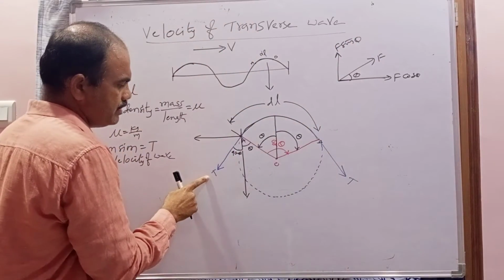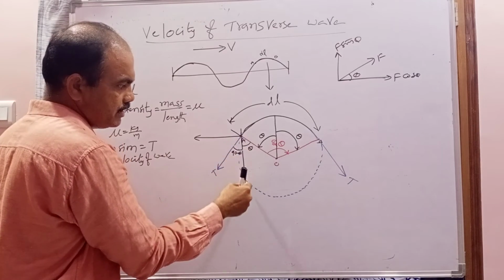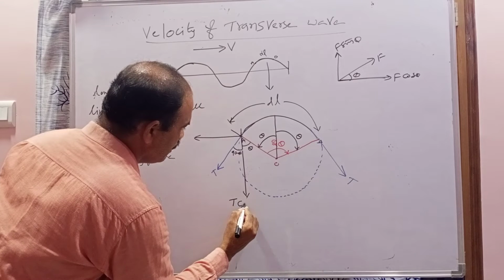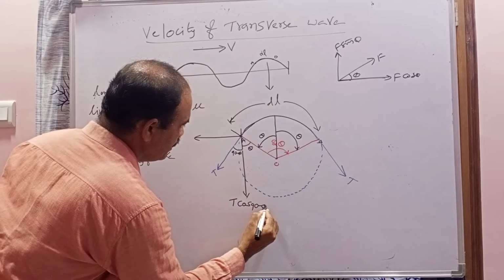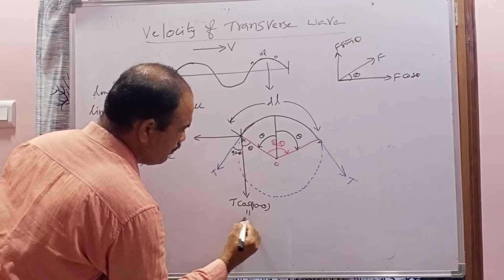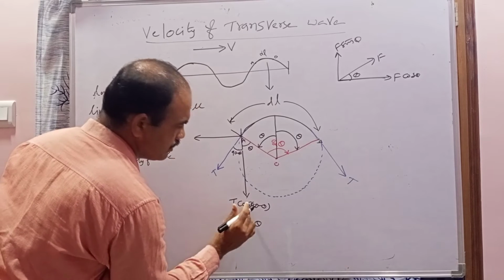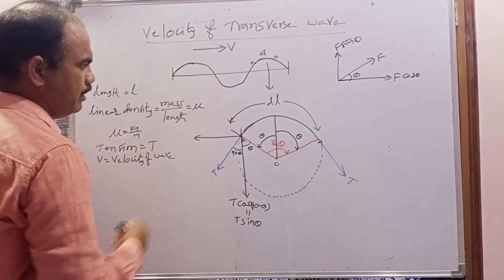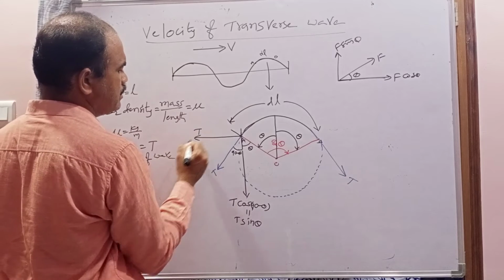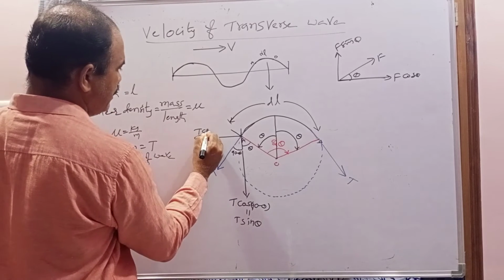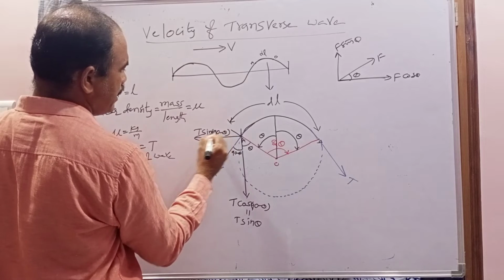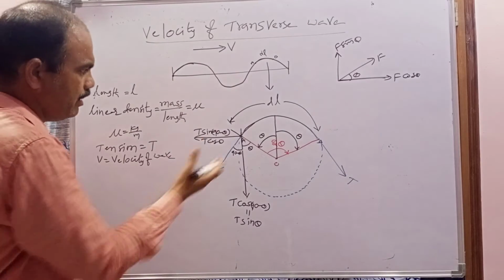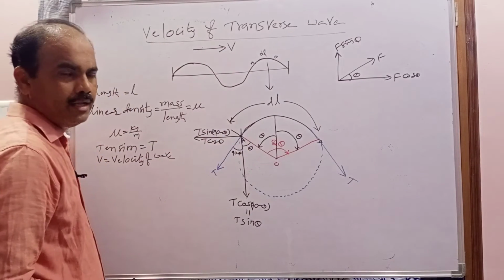In this way, here the tension makes 90 minus theta with this direction, and in this direction the component will be cos. That's why it becomes T cos 90 minus theta. But cos 90 minus theta is nothing but sin theta, so it is T sin theta, and the T sin theta will act downward. Now in this direction, T cos theta will act, because actually it is the T sin 90 minus theta component, and sin 90 minus theta becomes cos theta. So the horizontal component is T cos theta, and the vertical is T sin theta.